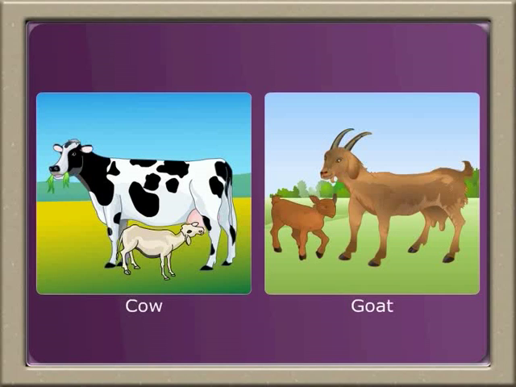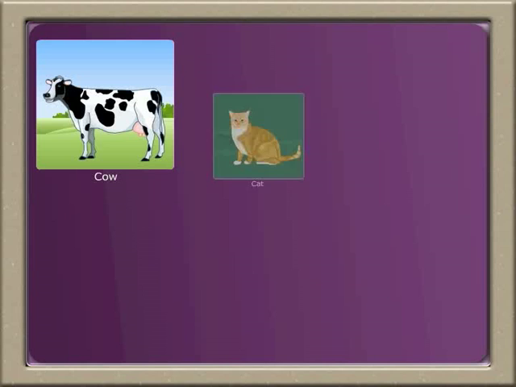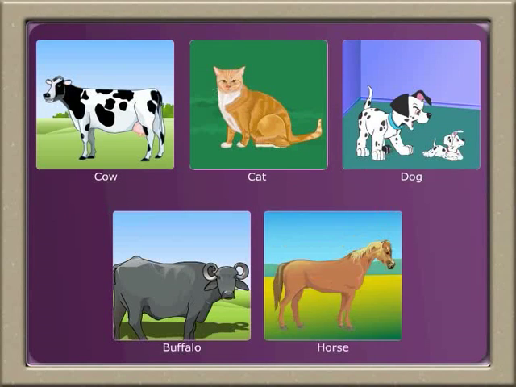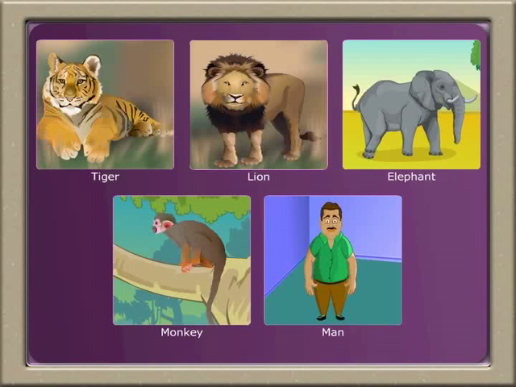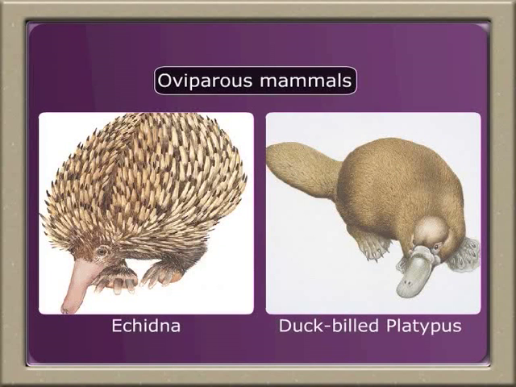Animals that give birth to young ones and feed them with their milk are called mammals. Cow, cat, dog, buffalo, horse, tiger, lion, elephant, monkey and man are all mammals. Almost all the mammals are viviparous. There are oviparous mammals also.